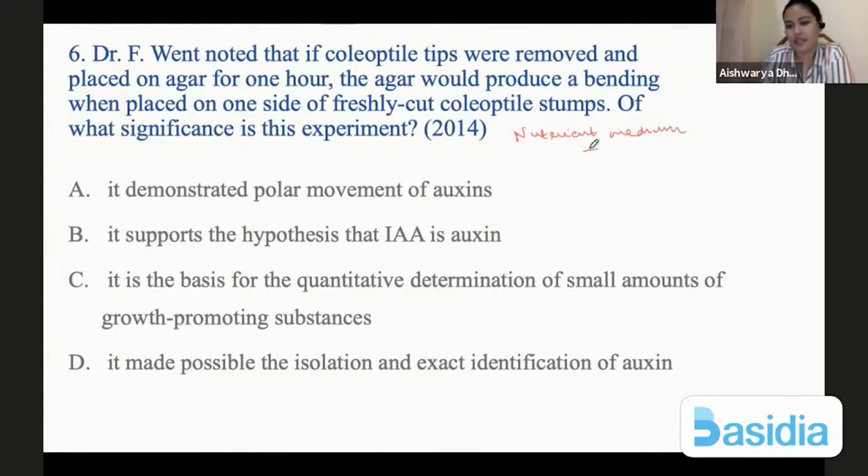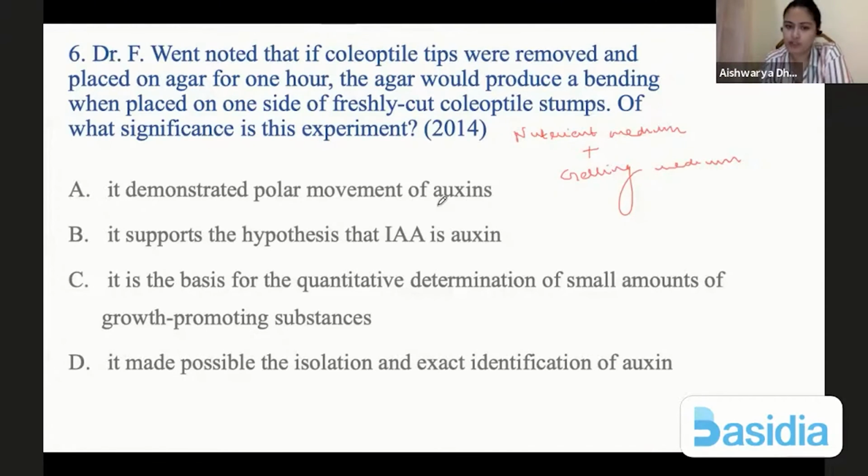So basically a gelling medium also. So the experiment we talked about, that when coleoptile is subjected to light, there will be bending or non-bending. What is the significance?